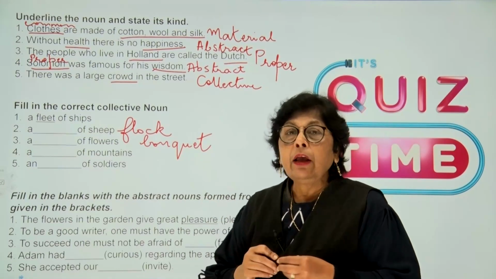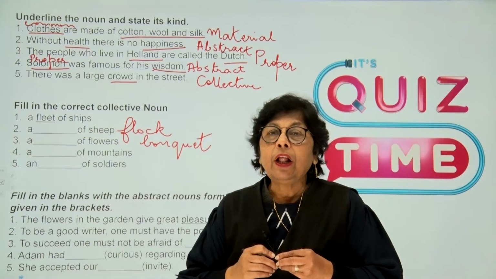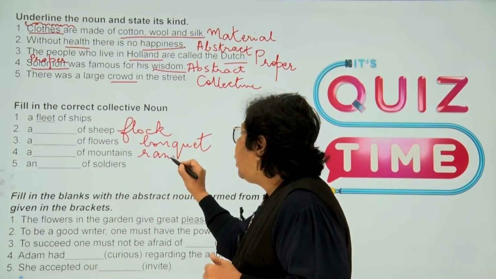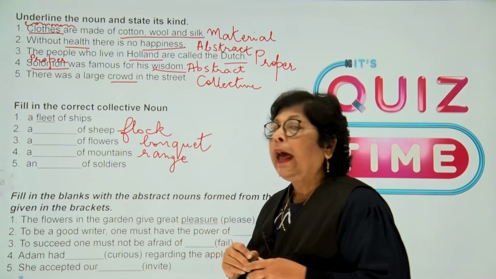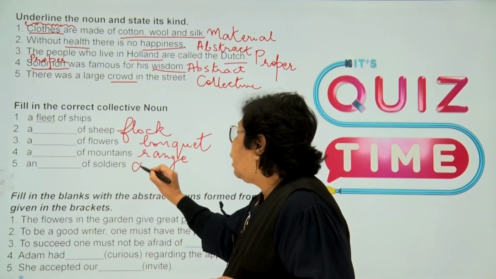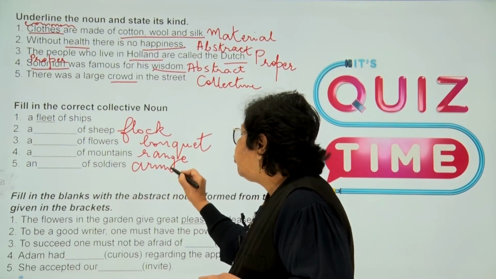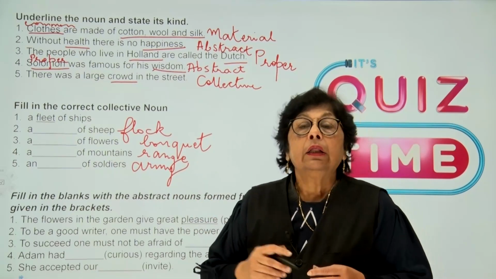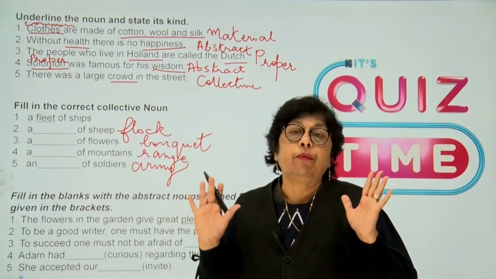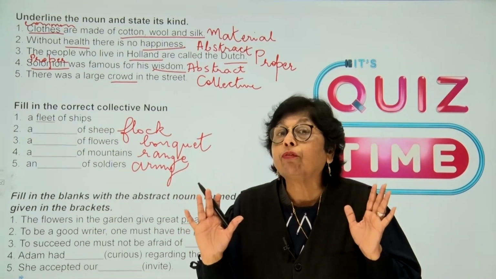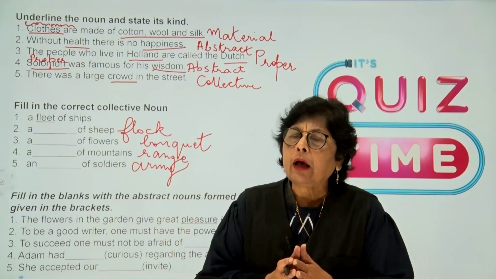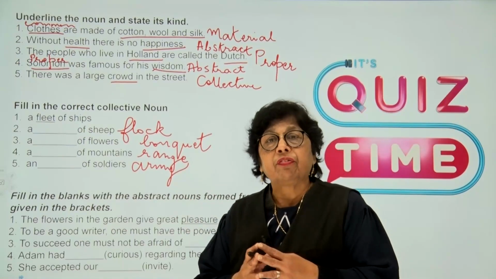Now, a dash of mountains. Well, children, the answer is a range of mountains. And a dash of soldiers. Here we have an army of soldiers. So these are the collective nouns. There are multitudes of collective nouns, children, and you have to memorize them. If you want your English to be good, children, you will have to do a little bit of exercise.